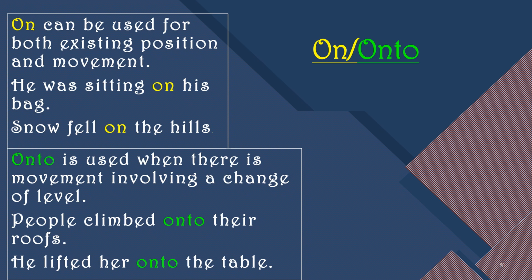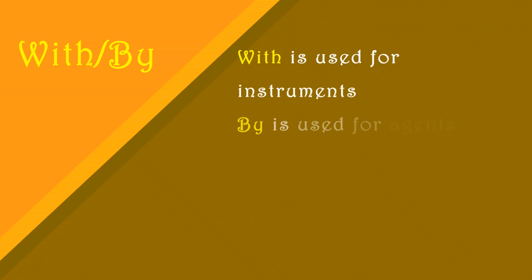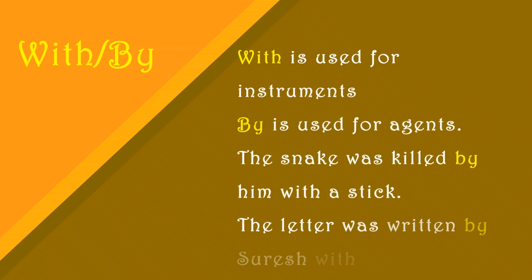Understood? Then we have with and by. With is used for instruments and by is used for agents. Examples: The snake was killed by him with a stick. So by him is the agent and with a stick is the instrument. The letter was written by Suresh with a pencil.